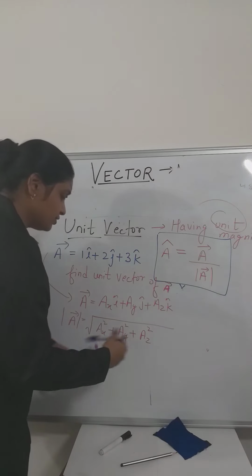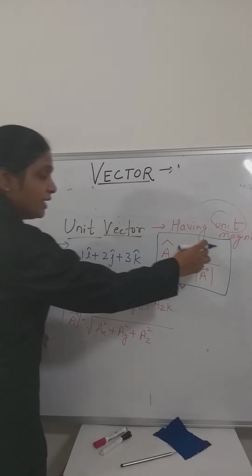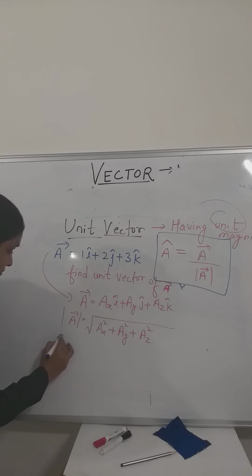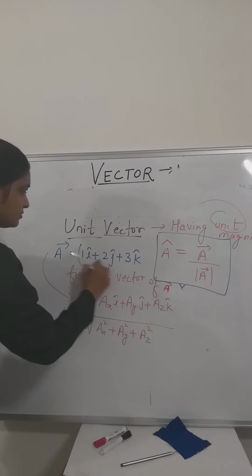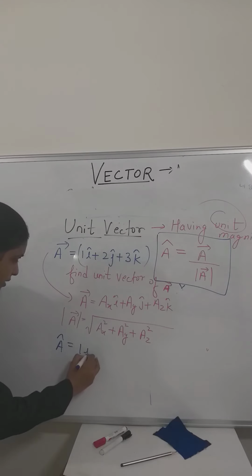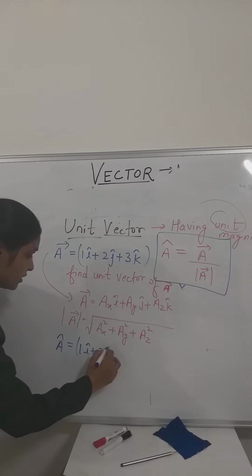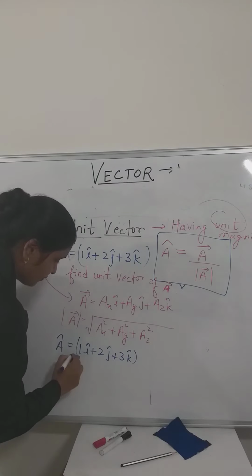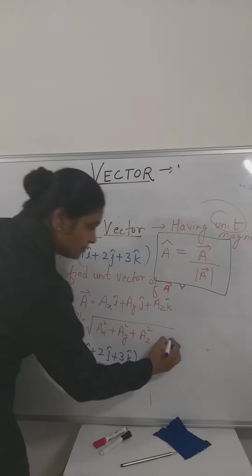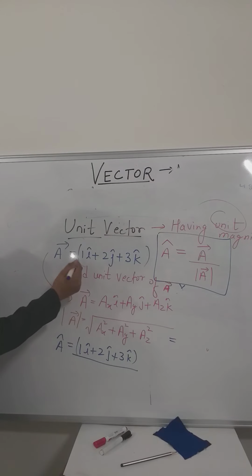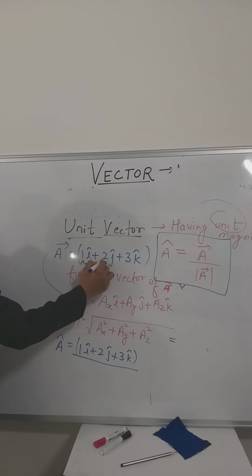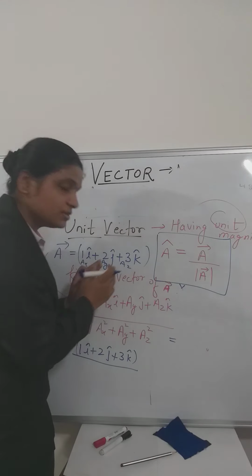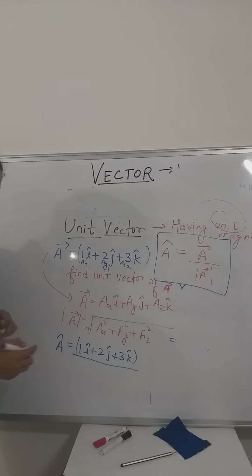Now come to the question. We have to find the unit vector of A. Just put the values. The A vector is 1 i cap plus 2 j cap plus 3 k cap. The magnitude of this will be under root of AX squared plus AY squared plus AZ squared.